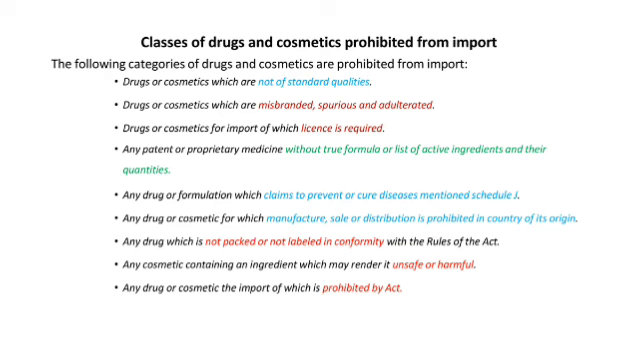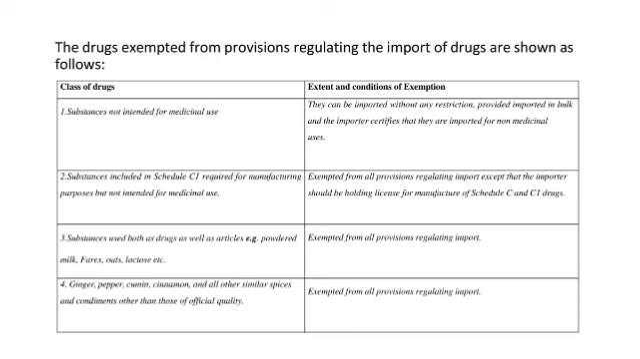Next one is the classes of drugs and cosmetics prohibited from import. Drugs or cosmetics which are not of standard quality, which are misbranded, spurious, adulterated, and drugs and cosmetics for import of which a license is required. Any patent medicine without true formula or list of active ingredients and their quantities. Claims to prevent or cure diseases.